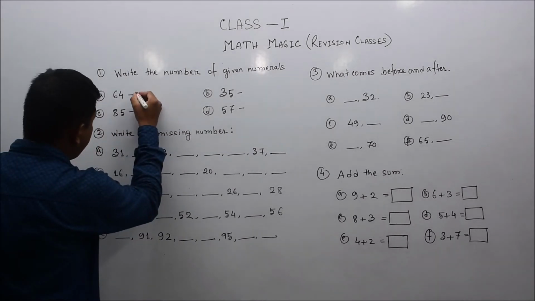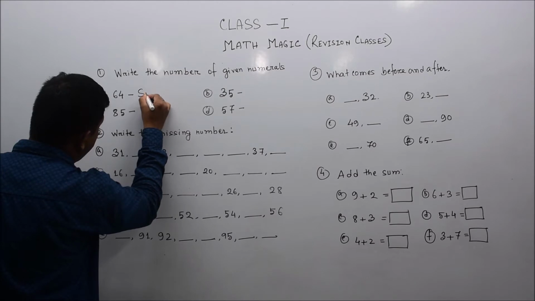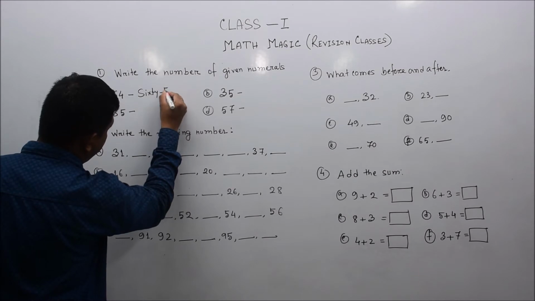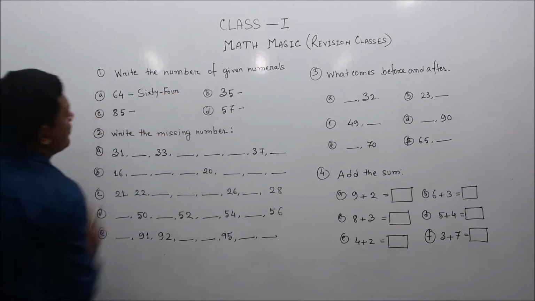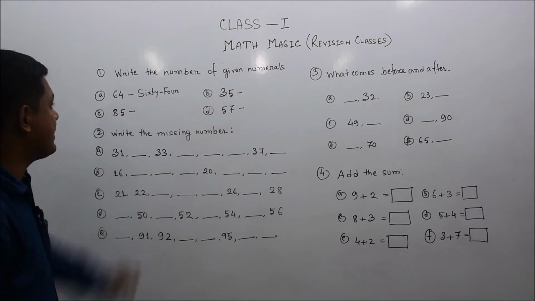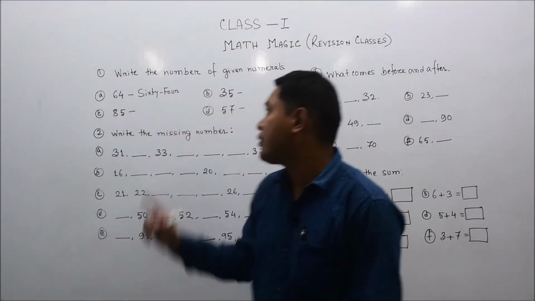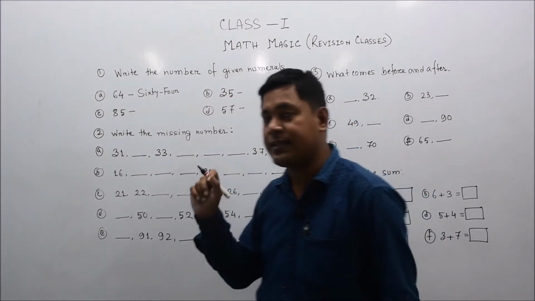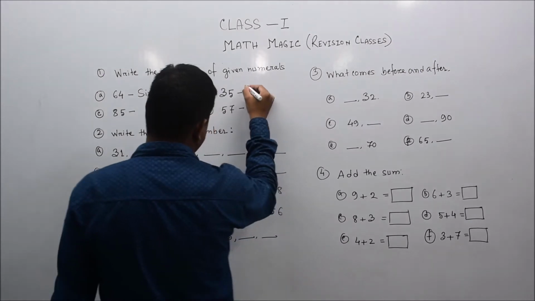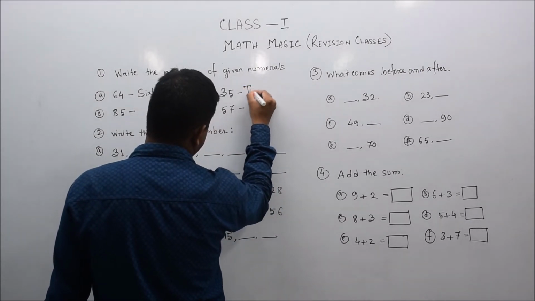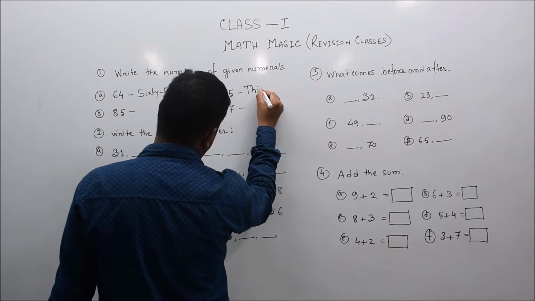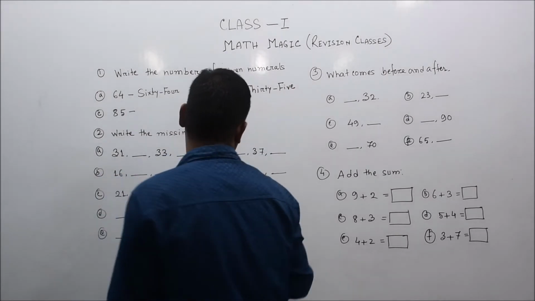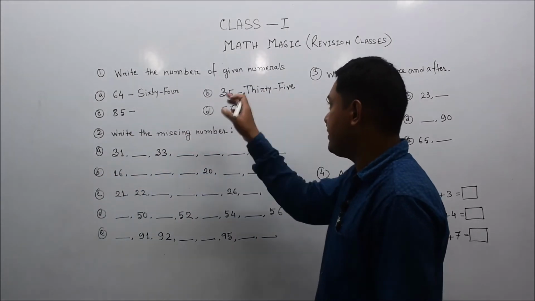I am showing you 64. S-I-X-T-Y, 60, and F-O-U-R, 4. So this number is 64. This way we need to write the numbers. Next one is 35. Here the first number is 3 and the second number is 5. That is 35. The number 30 is T-H-I-R-T-Y, then 5, 35. So this way we need to write the numbers.